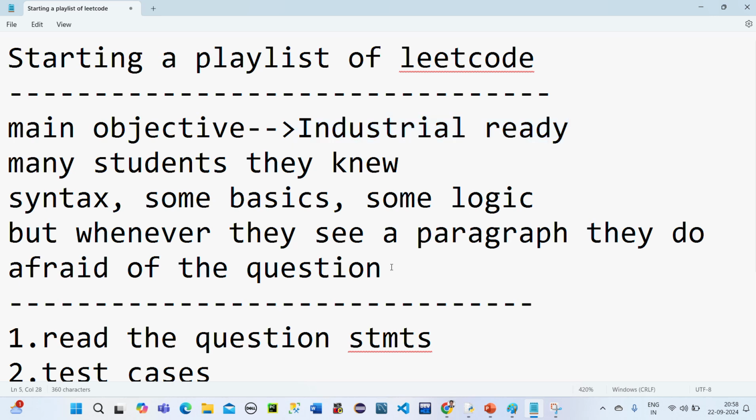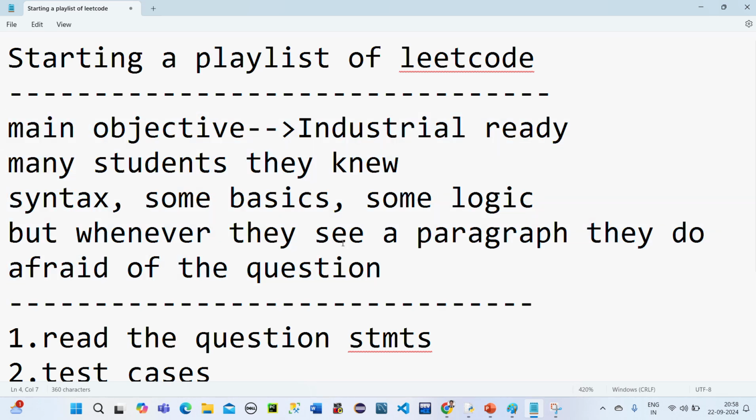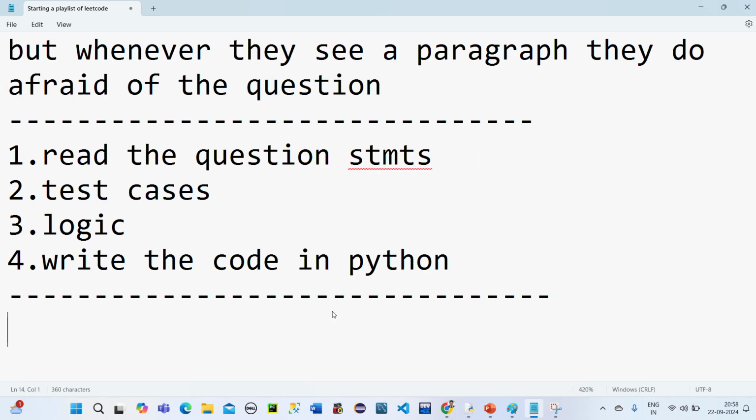Problem solver. Up to now we have seen MCQs, which is good and will go on, but parallelly you should have knowledge about this also. So we'll read the question, the test cases, the logic, and then write the code in Python. Then we'll see whether it is working or not. Now let's start without wasting our time.